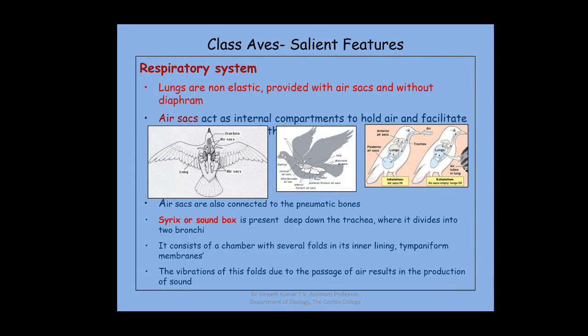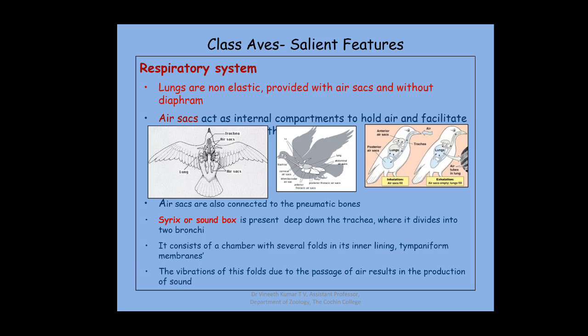Welcome back to our discussion on class Aves. So we were discussing the salient features of class Aves. We discussed three main heads under the salient features: the morphological features, the skeletal features, as well as the circulatory system.